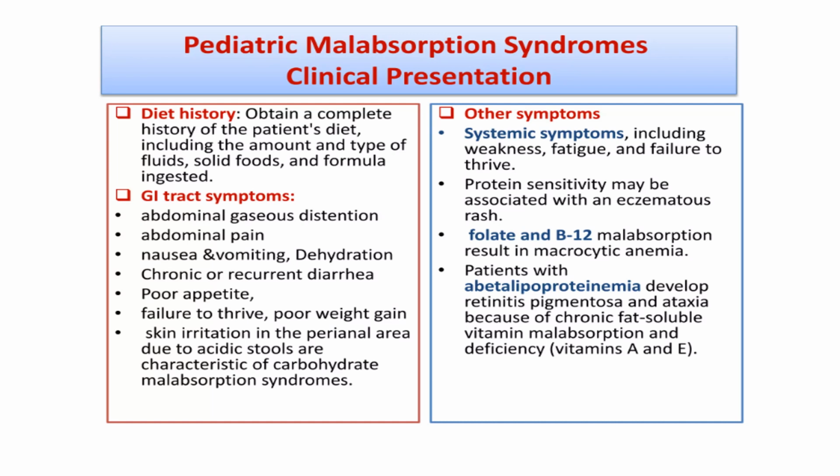Now, the most important part of understanding any topic is how the disease presents, the clinical presentation, that involves basically the history from the patient. We should obtain a complete history of the patient's diet, the amount and the type of fluid, the solid food, and the formula, started at what age and at what time of life.